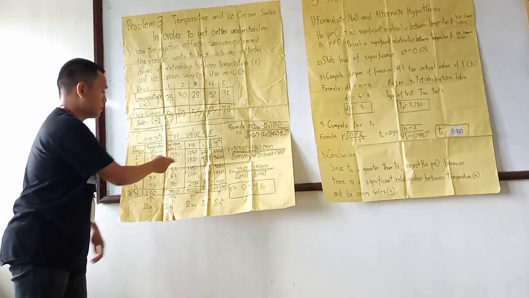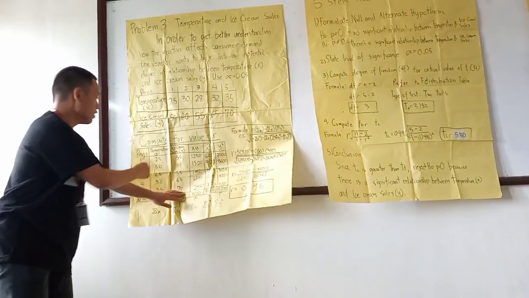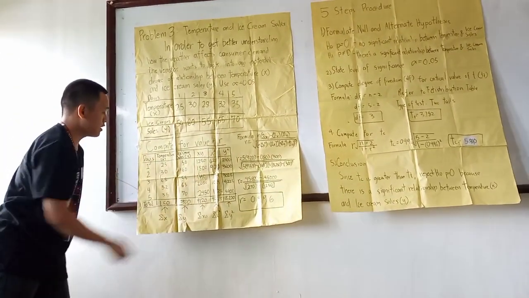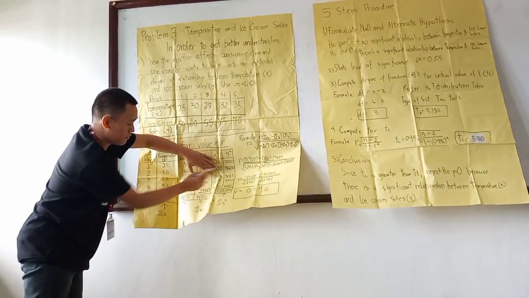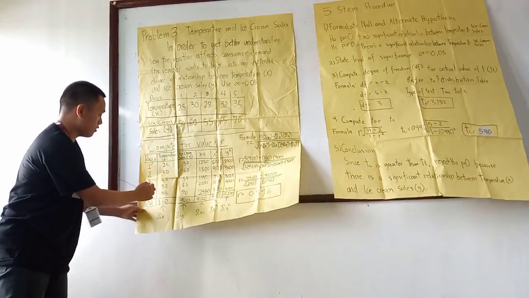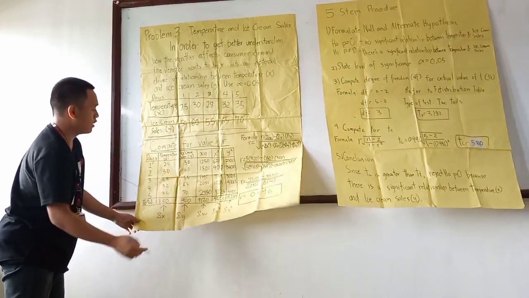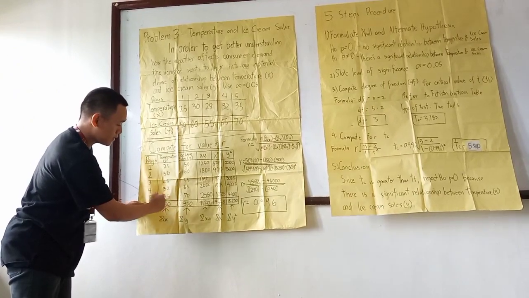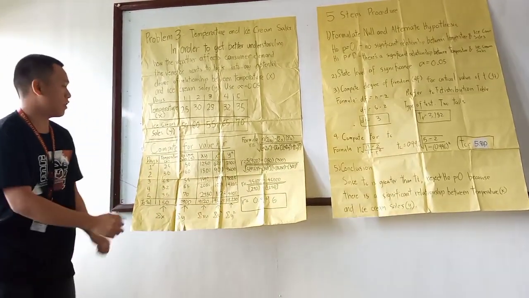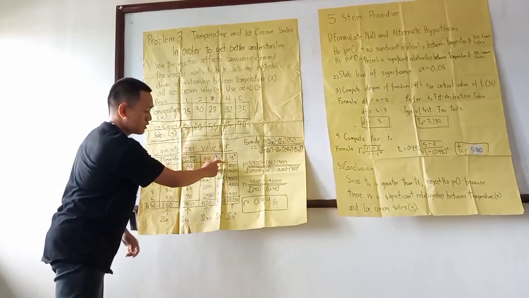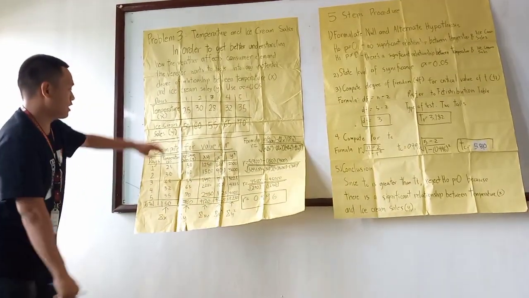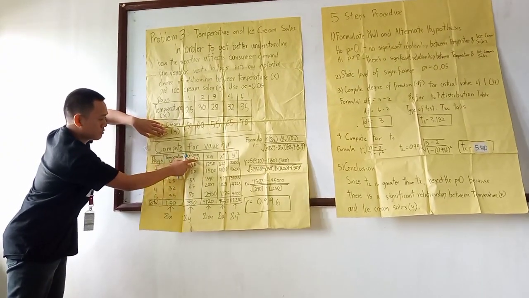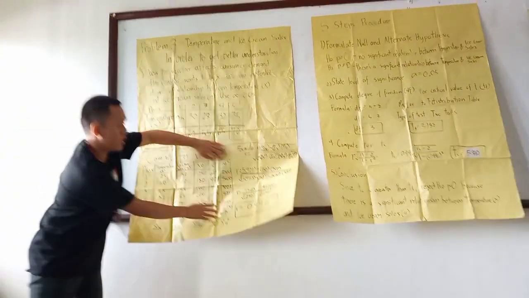So 25 times 50 equals 1,250. 20 times 60 equals 1,200. 28 times 55 equals 1,540. 22 times 65 equals 1,430. 25 times 70 equals 1,750. For x squared and y squared, you just have to square all the values from temperature, variable x, and ice cream sales, variable y. You see here, it's already been squared.